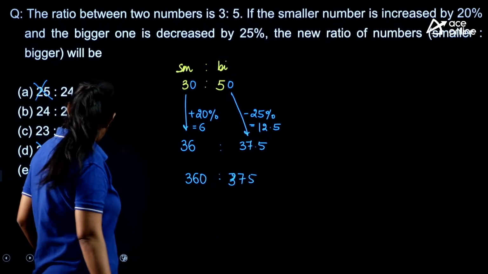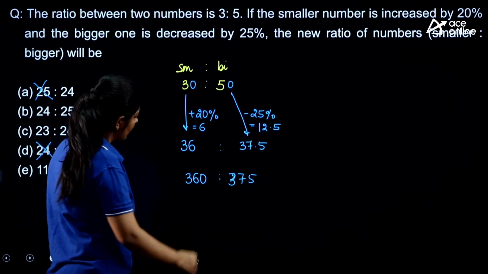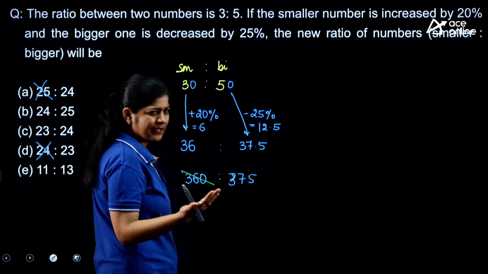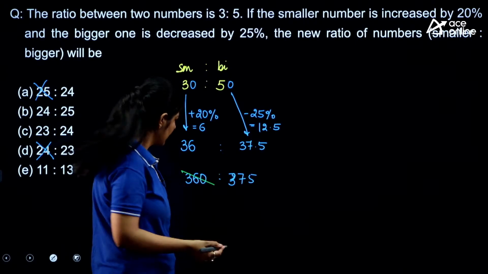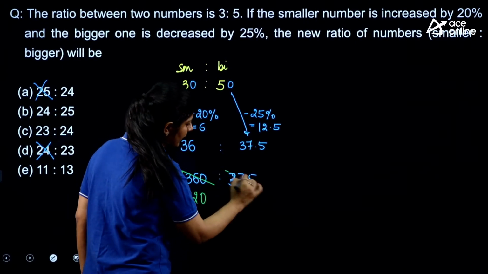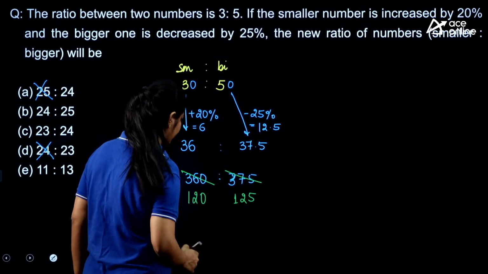So with the help of 3 we can start eliminating. Here I will get 120, and here 125.